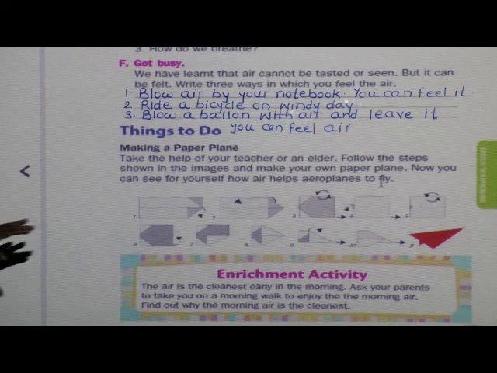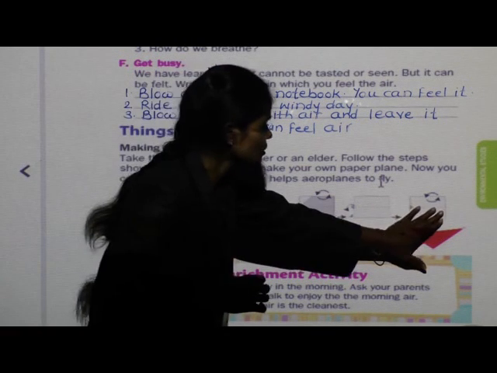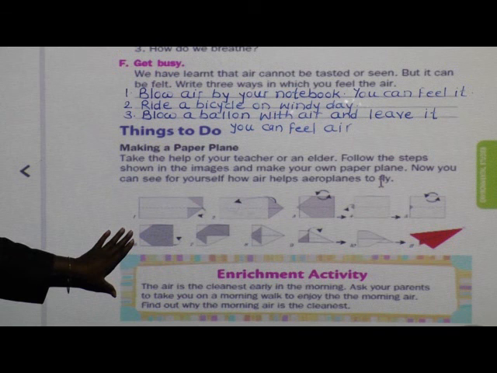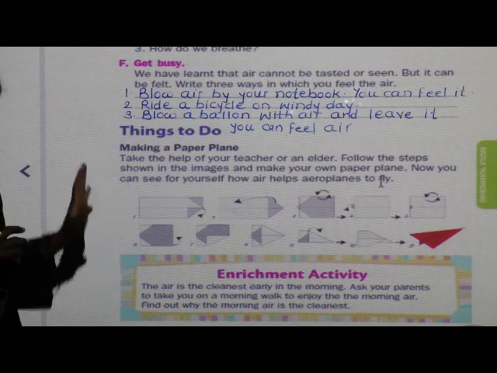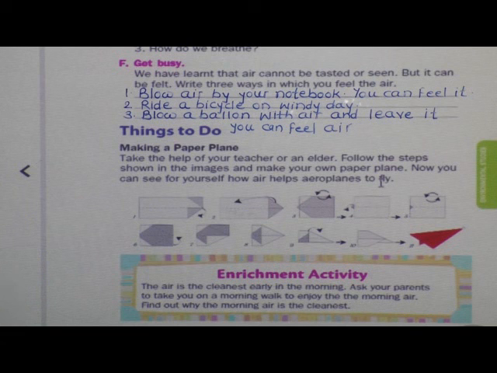See children, here some steps are given to make an airplane. With the help of that, you can make the airplane and throw it in air. That time you can see how air helps to fly that aeroplane. Okay, I can also show you that activity like this, or you can take a small paper.